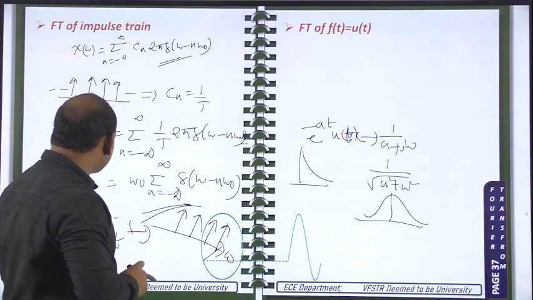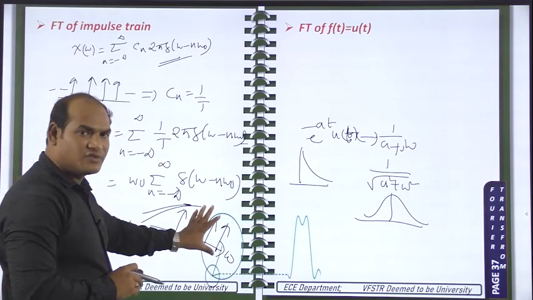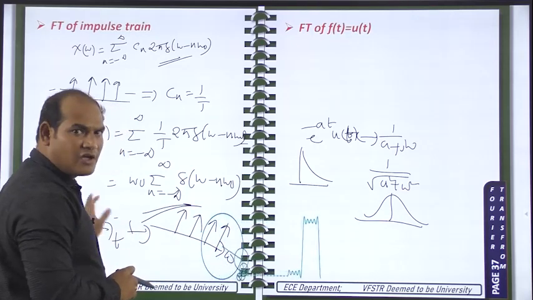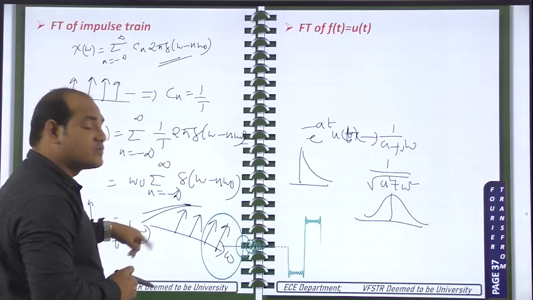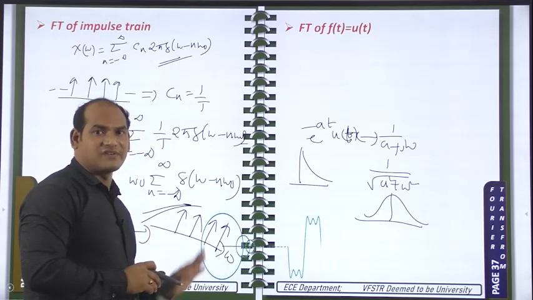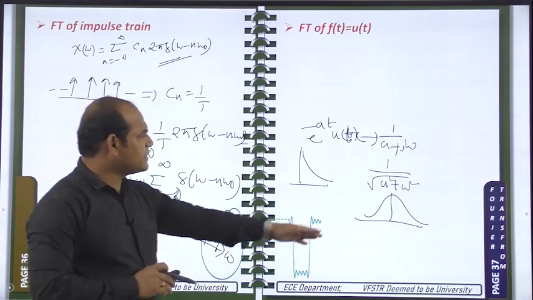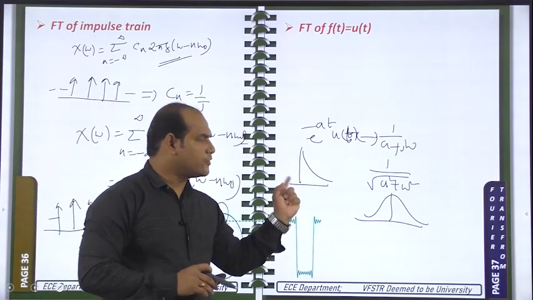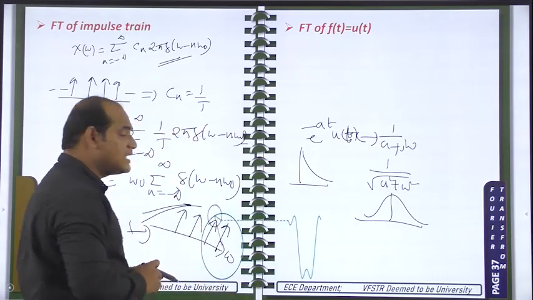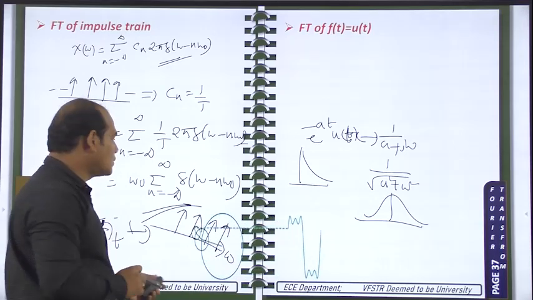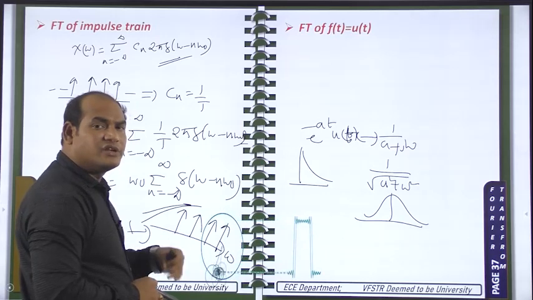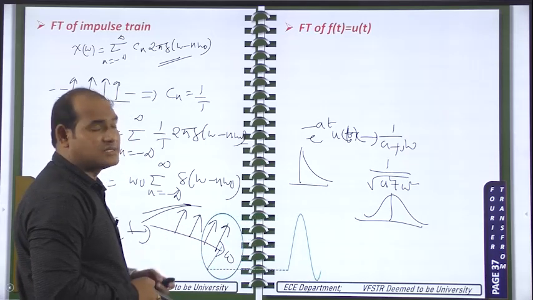If you have an impulse train in the time domain, you will get an impulse train in the frequency domain. Or if you have an impulse train in the frequency domain, in the time domain also you will have an impulse train signal only. Like this, one more signal is there. Only for those two signals, the shapes will not be affected. For all the remaining signals, the shapes will be affected. Time domain shape will be different from the frequency domain shape. But for the impulse train signal and for the Gaussian pulse signal also, the shapes will not be affected. If you take the Gaussian pulse in the time domain, in the frequency domain also you will get the Gaussian pulse only. That we will see later.